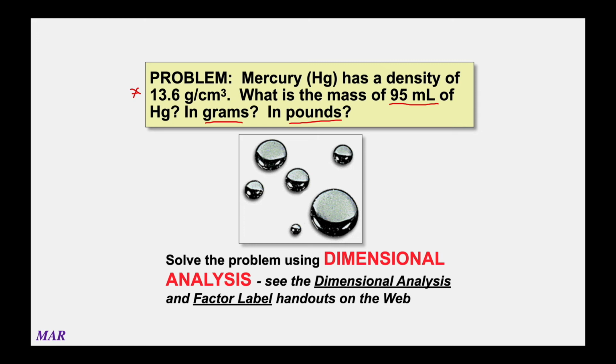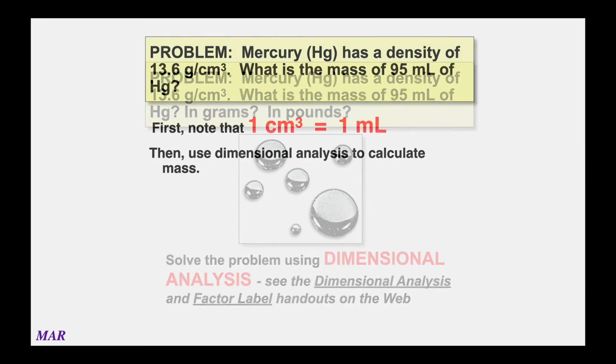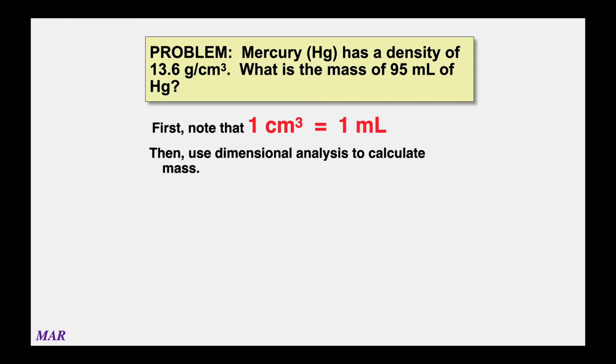I'm figuring out what my starting unit is, and I'm also figuring out some conversion factors to get to the units we want. We want grams and we want pounds. 1 centimeter cubed is the same as 1 milliliter. And I kind of babbled about this earlier, but a centimeter cube is length, width, and height all equal to a centimeter. And that literally is what a milliliter is. It's a milliliter of volume.